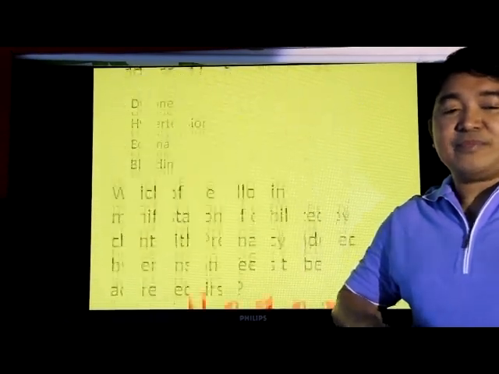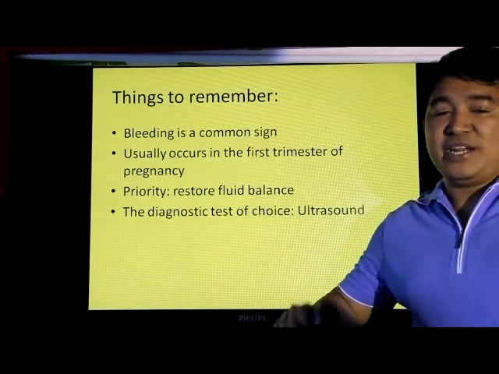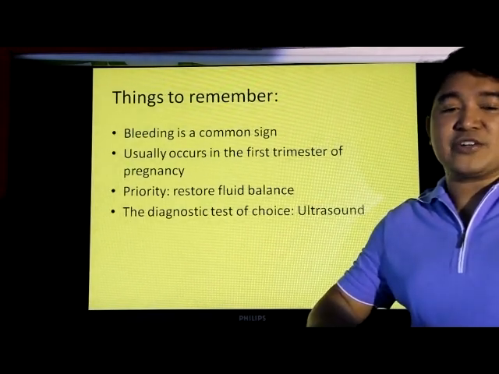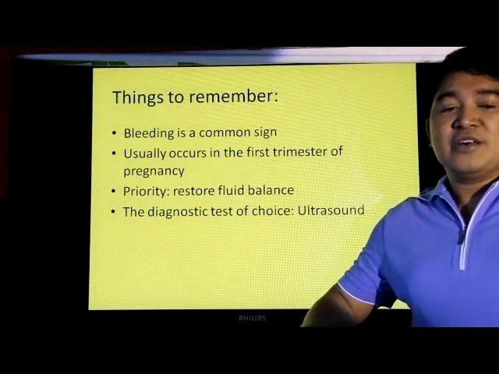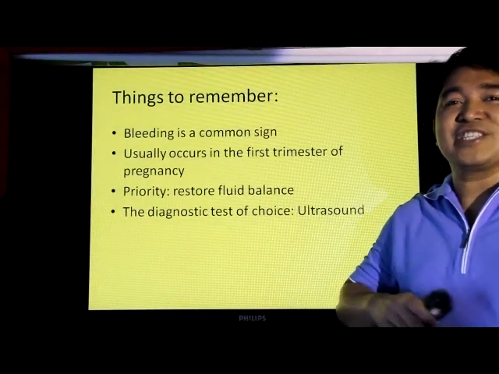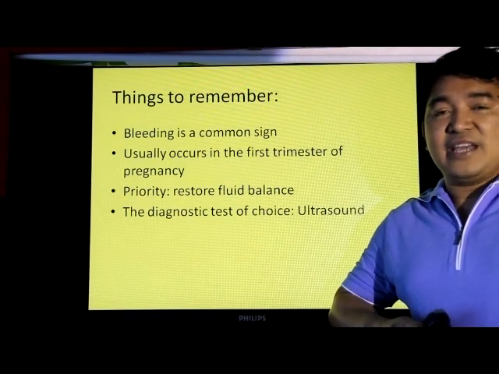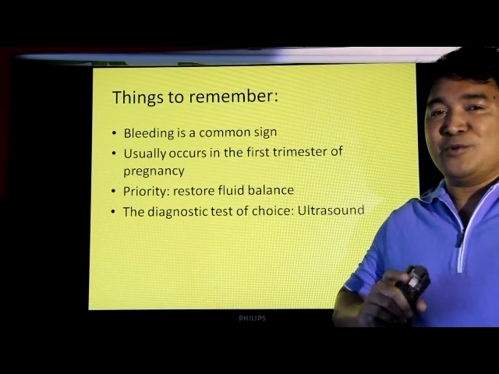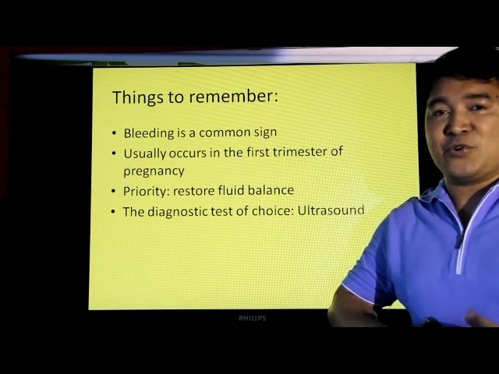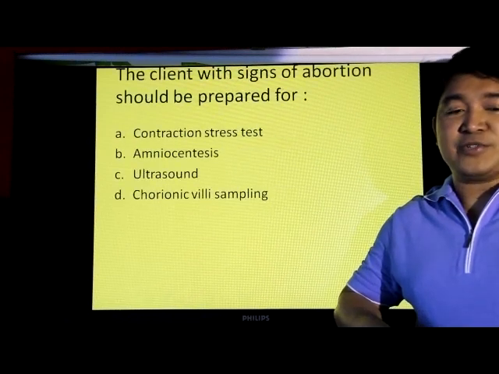Bleeding. Now let's talk about abortion. Things to remember. Bleeding is a common sign. It usually occurs in the first trimester of pregnancy. The priority is to restore fluid balance, and the diagnostic test of choice, just like in major cases of bleeding in a client who is pregnant, is your ultrasound. Always remember, the diagnostic test of choice for a client who is pregnant and is bleeding is your ultrasound.